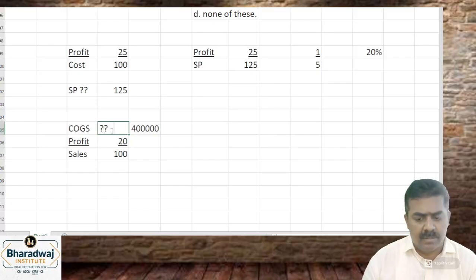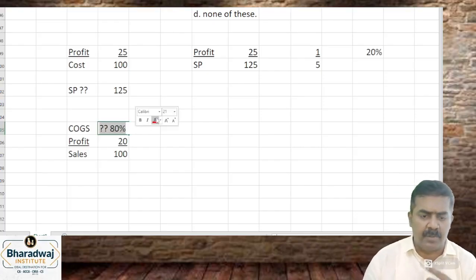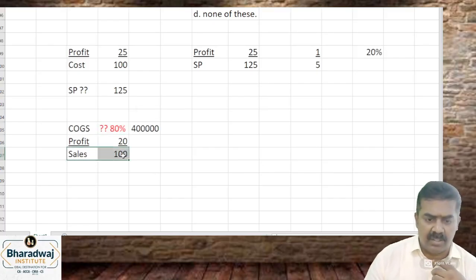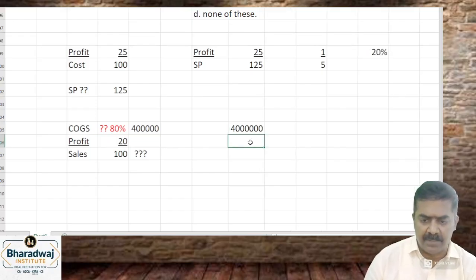Clear? Very simple: if you sell for 100 rupees, with 20 rupees profit, the balance is 80 rupees, which is the cost. When 80% is 4 lakhs, what is sales? Cross multiply, very simple. 4 lakhs is 80%, so what is 100%?